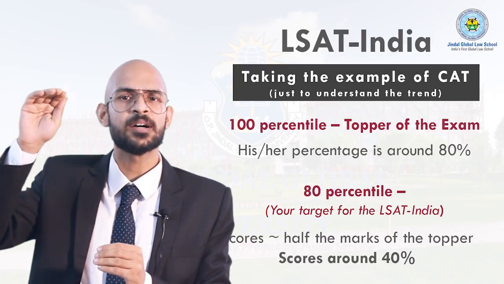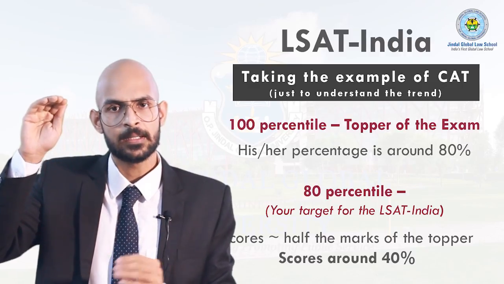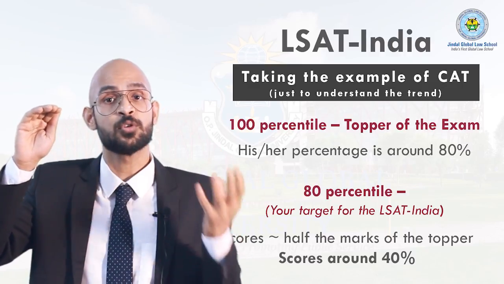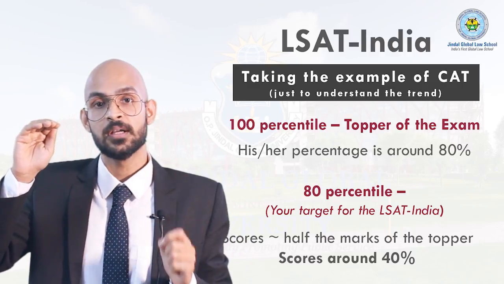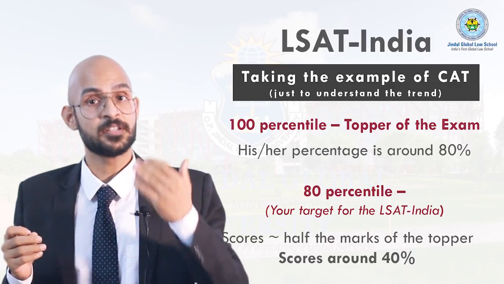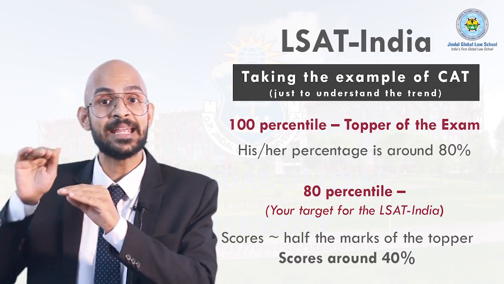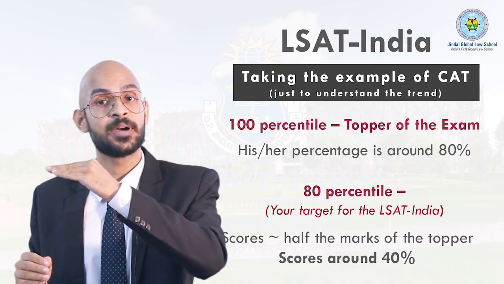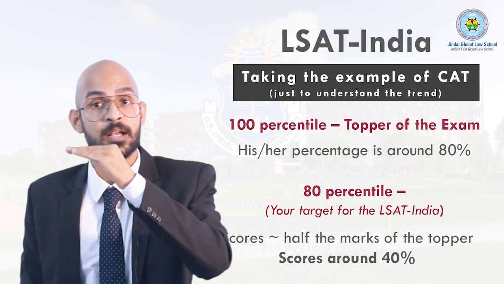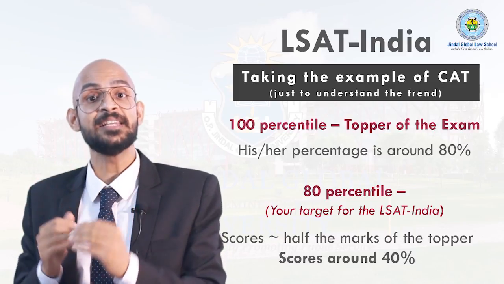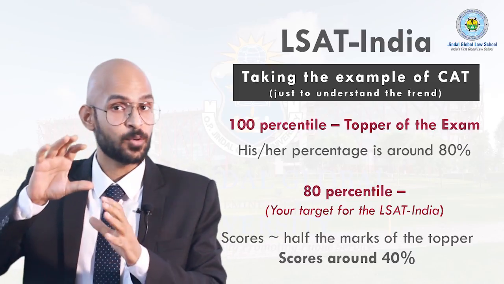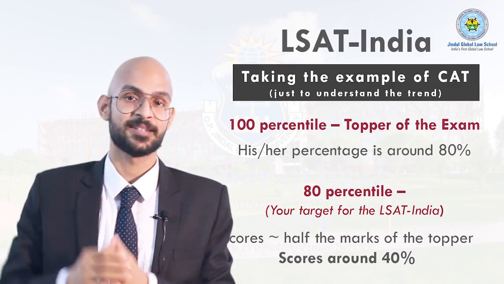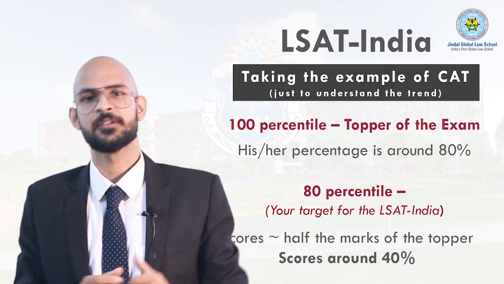So to give you an example for this, to give you some numbers. Let us say the total marks in the CAT is 100. Total marks. That means the highest score that a person can get is 100. Now the topper of the exam, the person who has 100 percentile, will have around 80 marks, 80%. So 80% is the score that is got by the person who is the topper. Now, the person who gets 80 percentile has around half of what the topper has, which brings it to 40%.